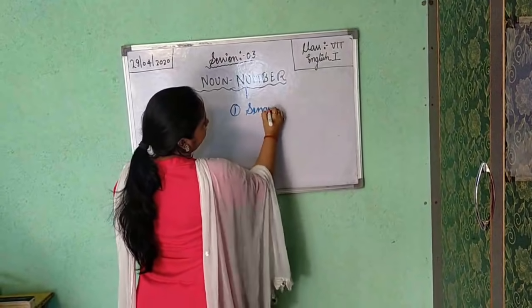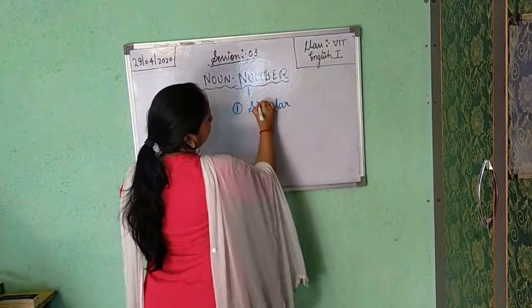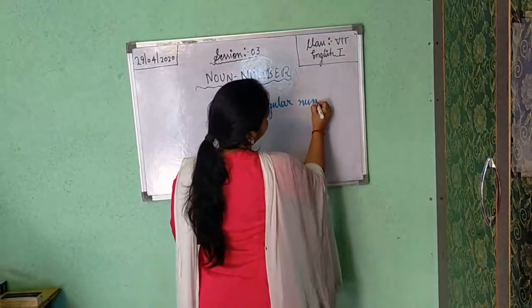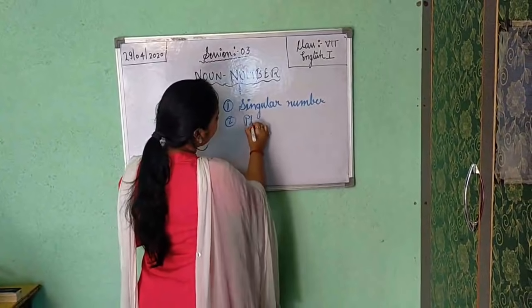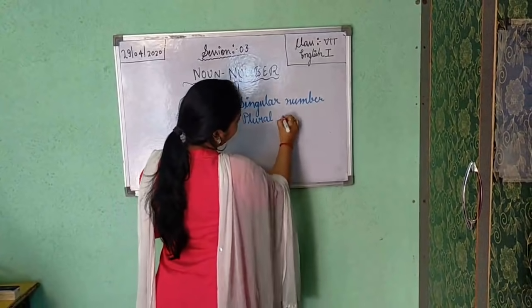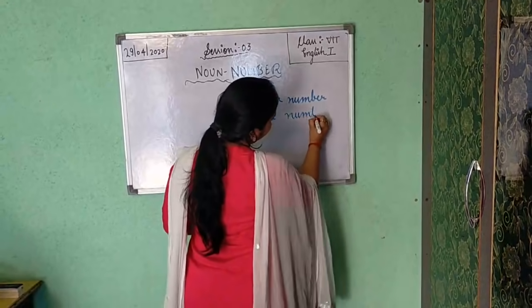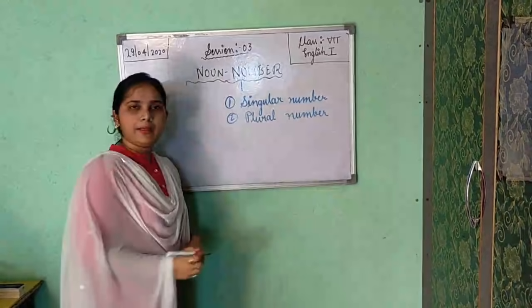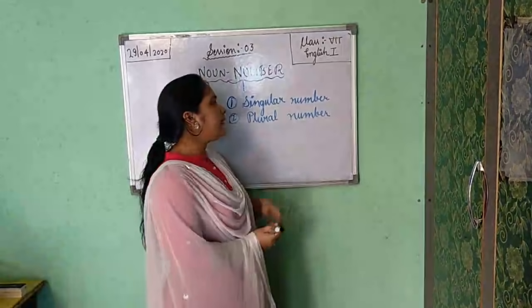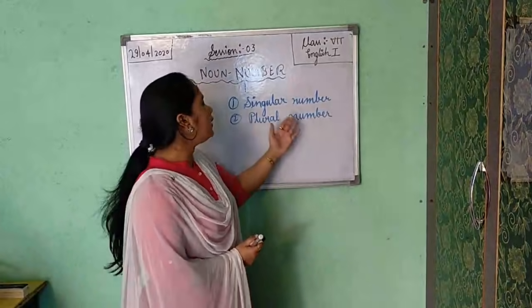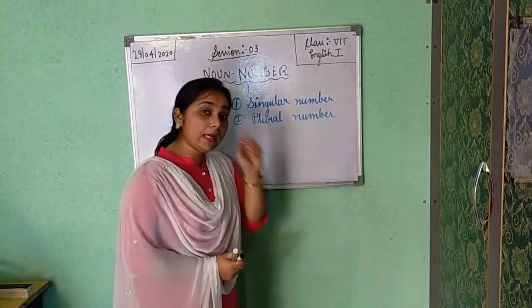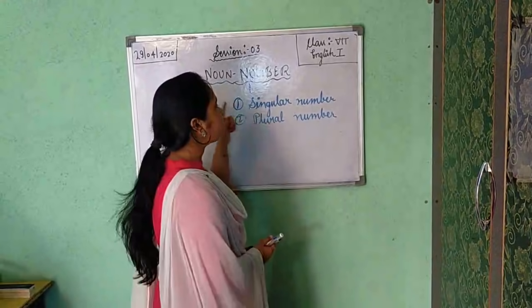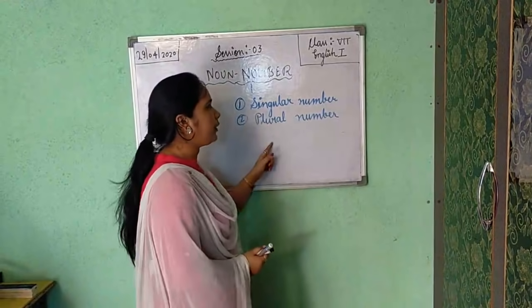First one is singular number and the second one is plural number. Two types of numbers are there in our English language.